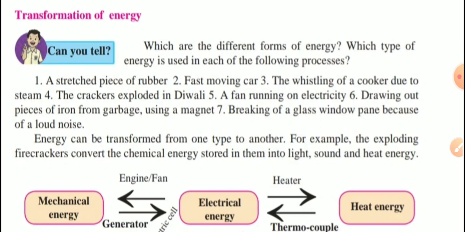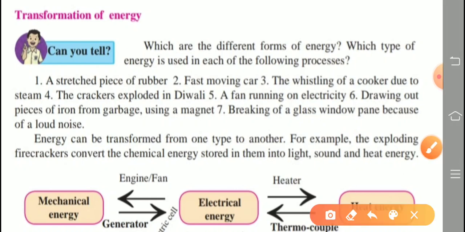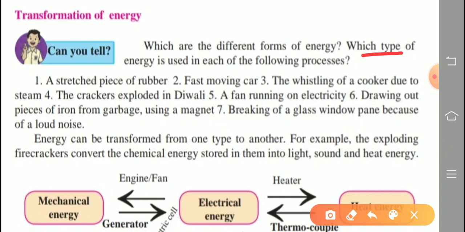Can you tell which are the different forms of energy and which type of energy is used in each of the following processes? Some examples are given here. First, a stretched piece of rubber. Second, a fast moving car.